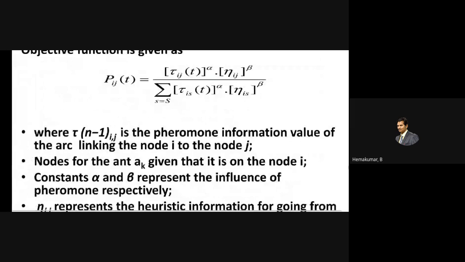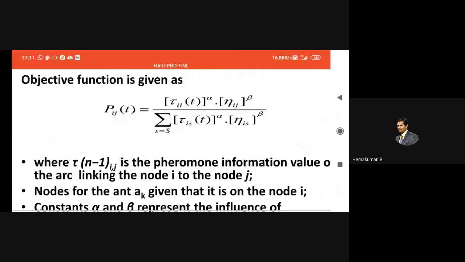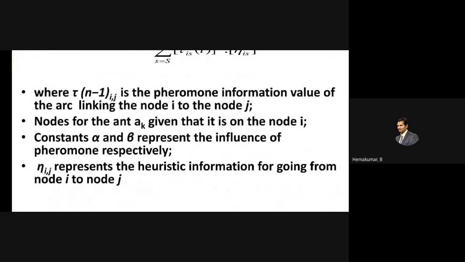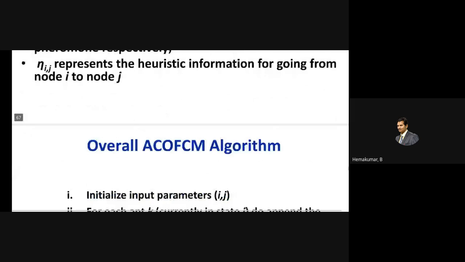Here, similarly, using the pheromone, tau of n minus 1 is the pheromone information value of the arc linking node i to j. If there are different nodes up to j, starting from 0, the shortest path between the ith and jth node could be found easily through this pheromone tuning. So this is not a heuristic approach.